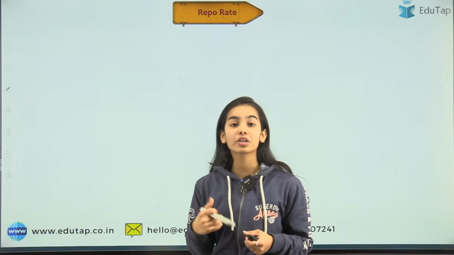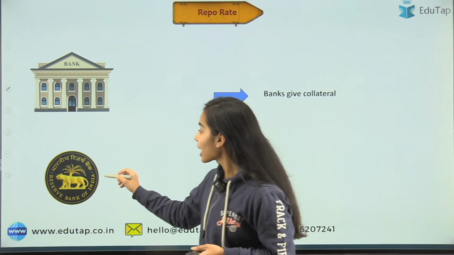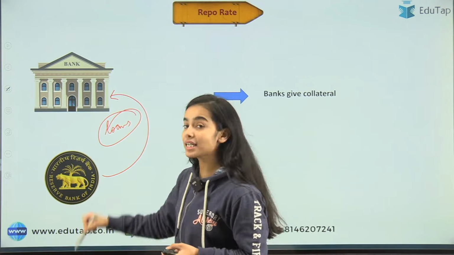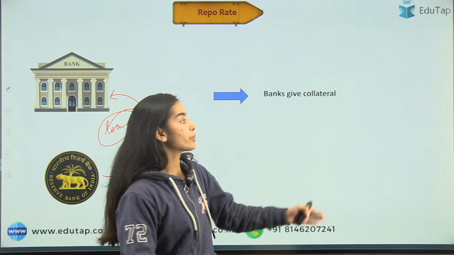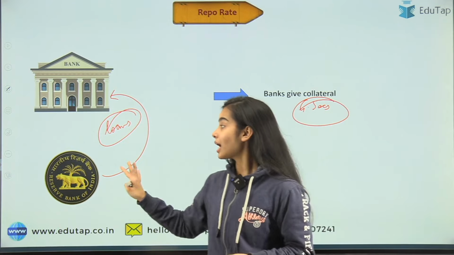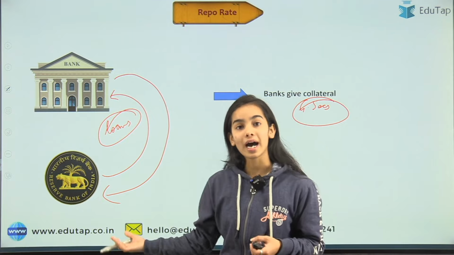See, in the repo rate, if you remember the previous sessions, the RBI was giving loans to the commercial banks, and the banks were giving collateral in the form of government securities to the RBI.